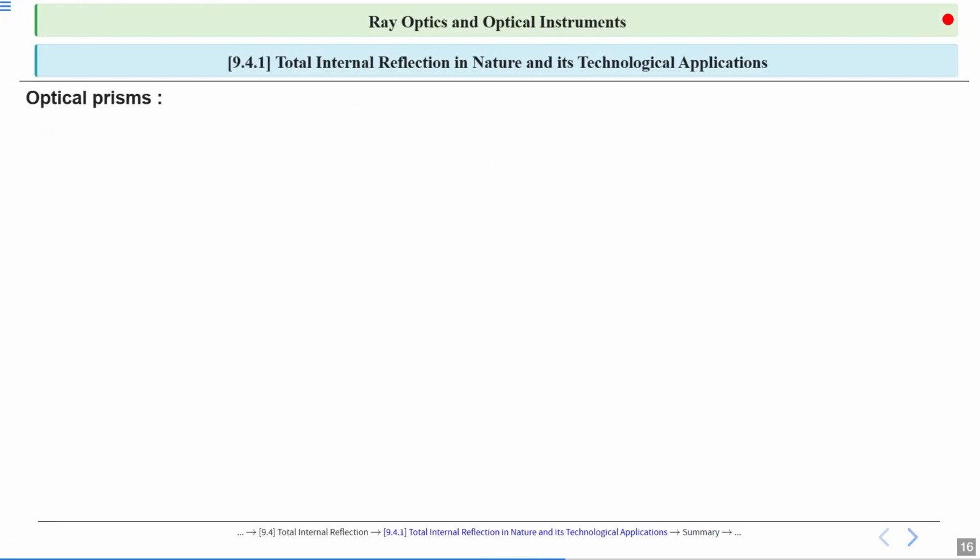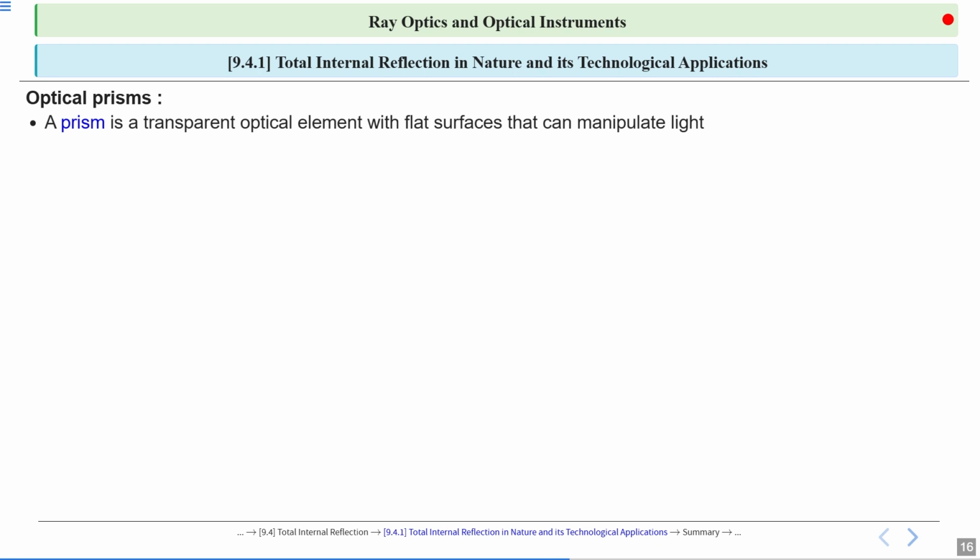Optical prisms. A prism is a transparent optical element with flat, polished surfaces, usually of triangular cross section, that reflects or disperses light. It's usually made of glass, quartz, or acrylic.